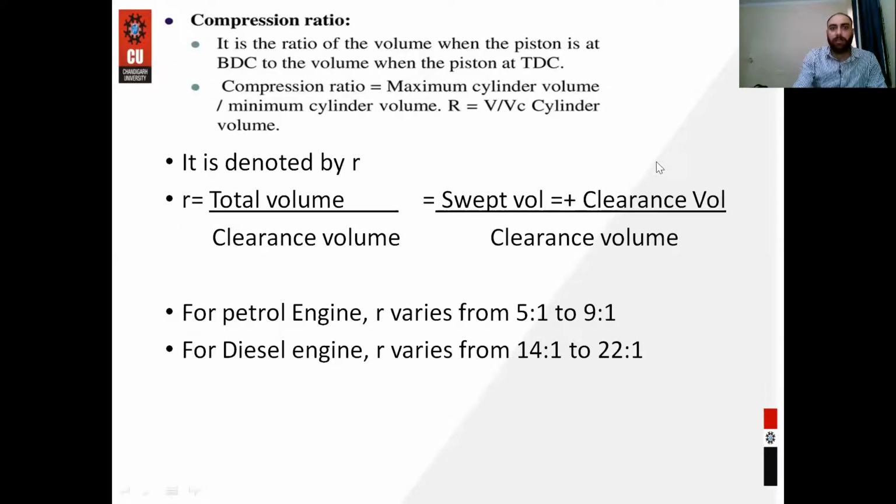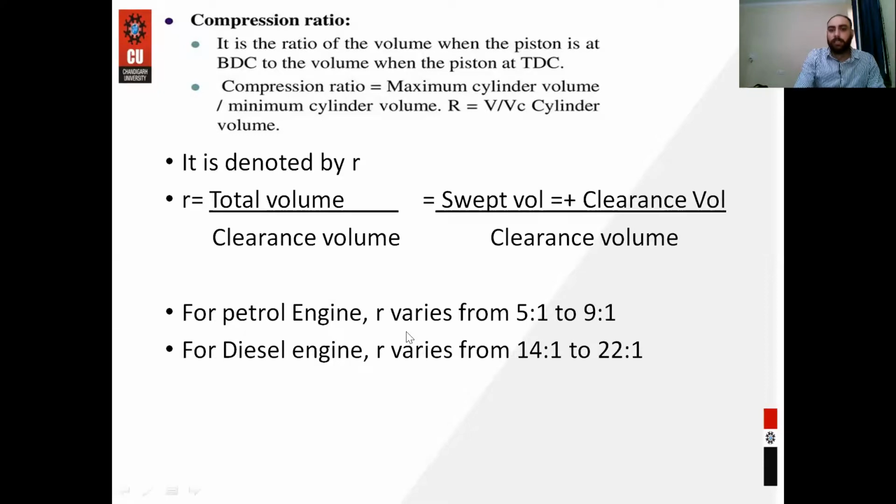So next is the compression ratio. This is very important. Compression ratio is the ratio of total volume to the clearance volume. Our total volume is the swept volume plus clearance volume. So if we add the swept volume and clearance volume and divide by the clearance volume, then that ratio is called the compression ratio. And it is very important to design the engine.